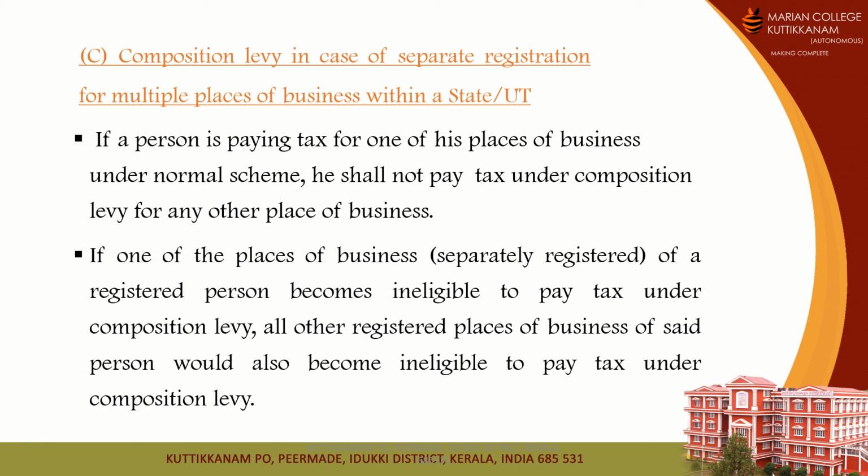And if one of the separately registered places of business of a registered person becomes ineligible to pay tax under composition levy, then all other registered places also become ineligible to pay tax under composition levy. Okay, so this is the provision that you should keep in mind regarding composition levy.